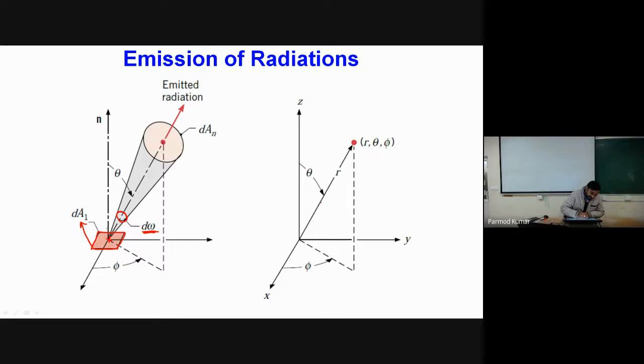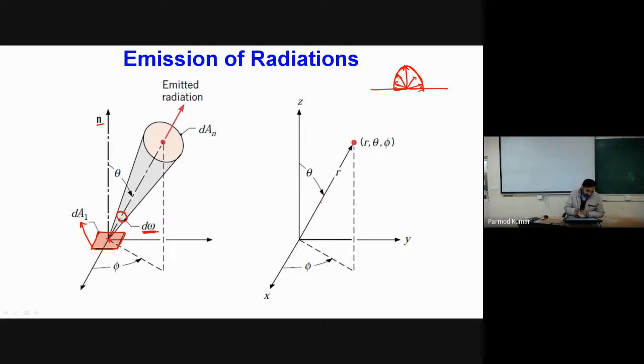This n vector represents the unit normal vector to the surface dA1, which is emitting the radiations. As I told you earlier, radiation is a surface phenomenon, and from the surface radiations come out in all directions. That is why we have this kind of hemispherical arrangement in which our radiations come out.